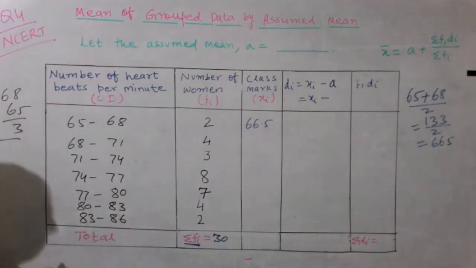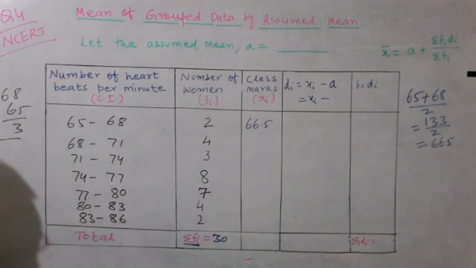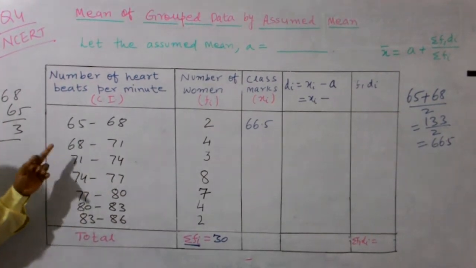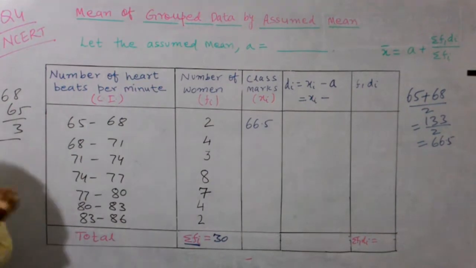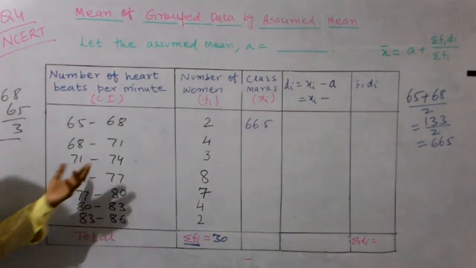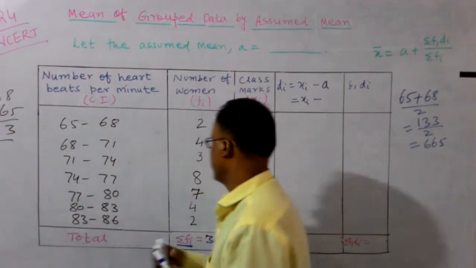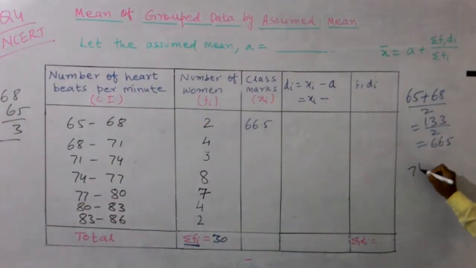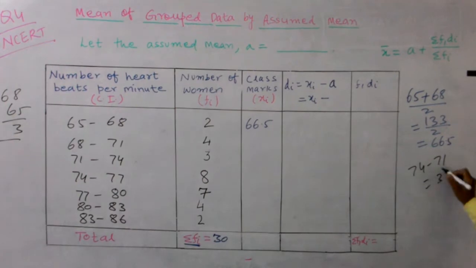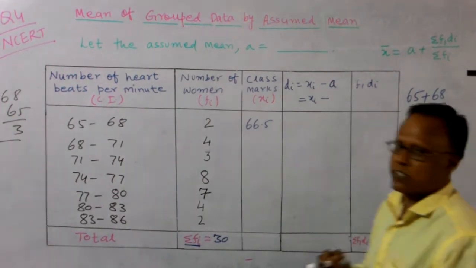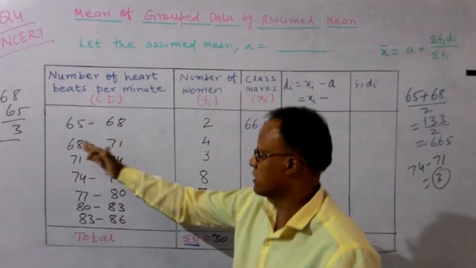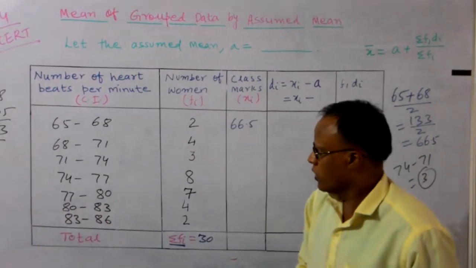You can see all are equal class intervals. 71 minus 68 is 3. For 71 to 74, it is also 3. 74 minus 71 comes out 3. So the class interval is 3.